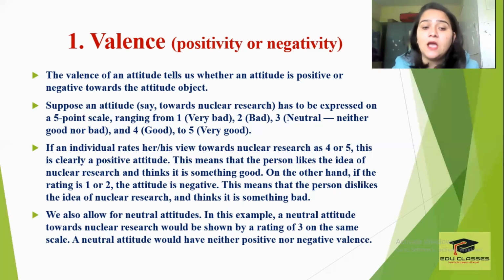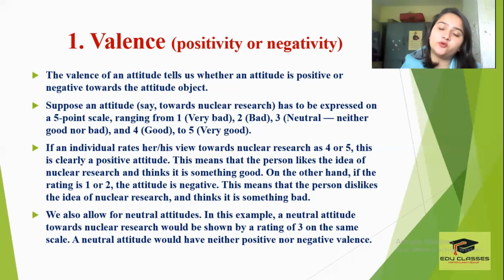Opposite to this, अगर आपने 1 या 2 चूज किया है, this means कि आपका जो attitude है towards nuclear research, that is negative. This means that the person dislikes the idea of nuclear research and thinks that it is something bad. ठीक है? We also allow for neutral attitudes. In this example, a neutral attitude towards nuclear research would be shown by a rating of 3 on the same scale. यानी अगर कोई इंसान 1 या 2 या 4 या 5 चूज ना करके 3 चूज करे, it means ना तो इंसान का जो एटीट्यूड का व्यू पॉइंट है वो पॉजिटिव है ना नेगेटिव है, the person is pretty neutral about that attitude. ठीक है? A neutral attitude would have neither positive nor negative valence.